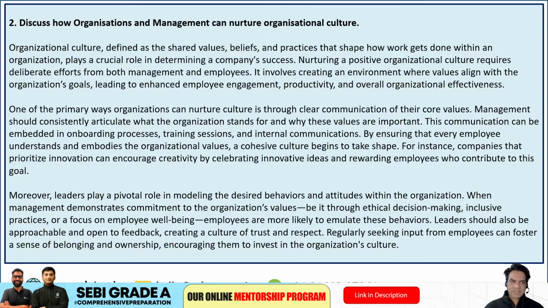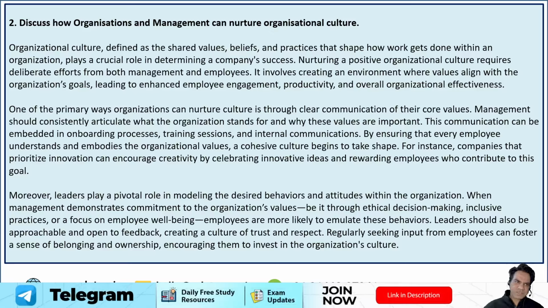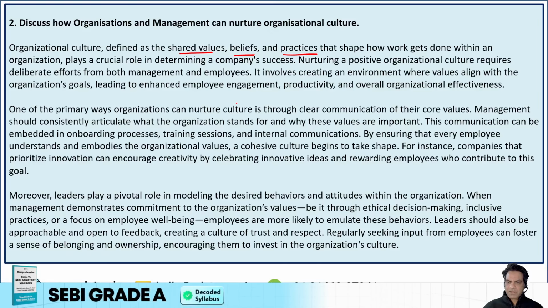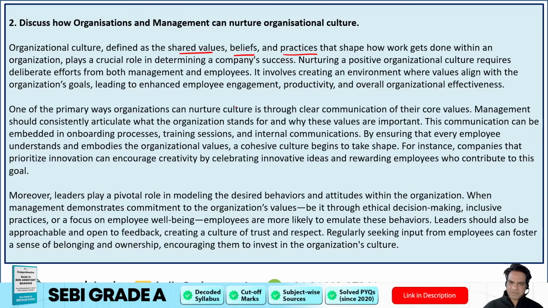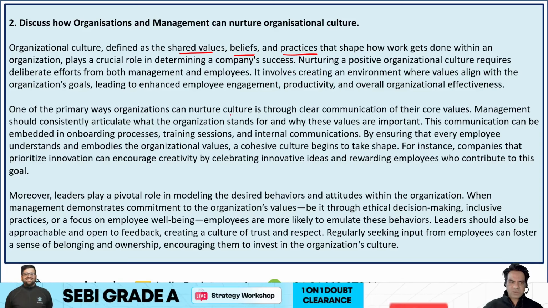The second topic was how organizations and management can nurture organizational culture. This was a management-based topic. Organizational culture can be defined as shared values, beliefs, and practices that shape how work gets done within an organization, and it plays a crucial role in determining a company's success. Nurturing a positive organizational culture requires deliberate efforts from both management and employees. It involves creating an environment where values align with the organization's goals, leading to enhanced employee engagement, productivity, and overall organizational effectiveness.